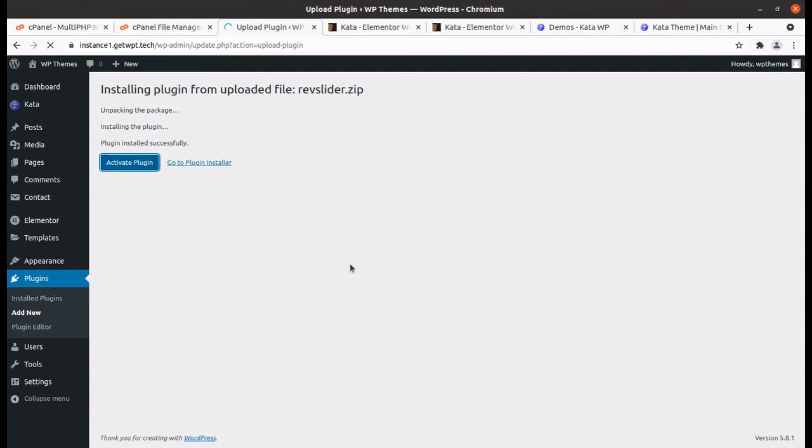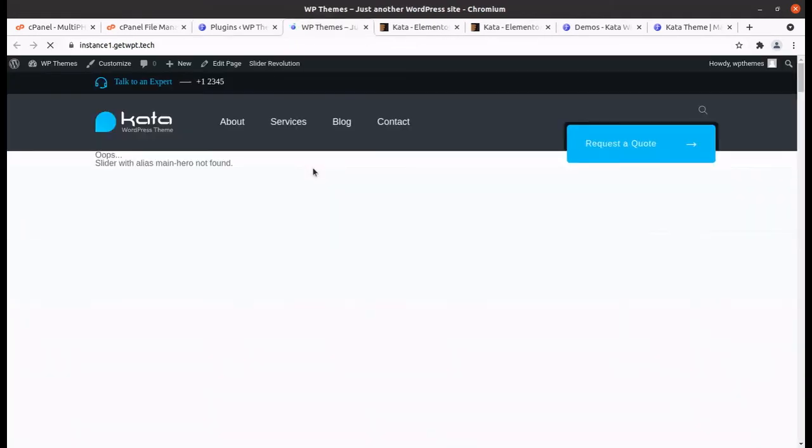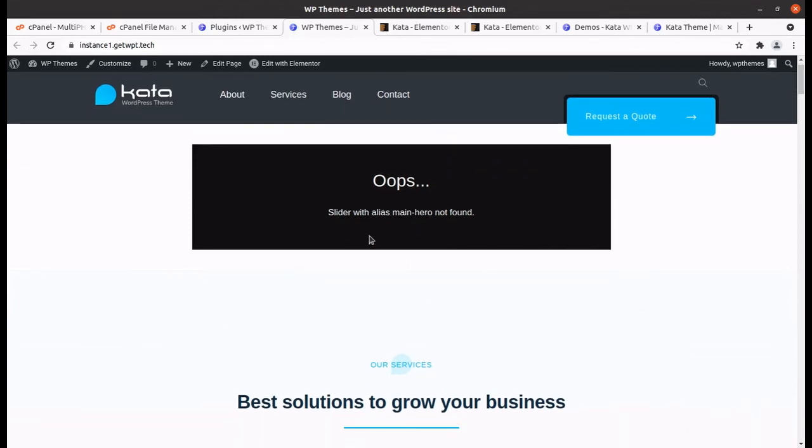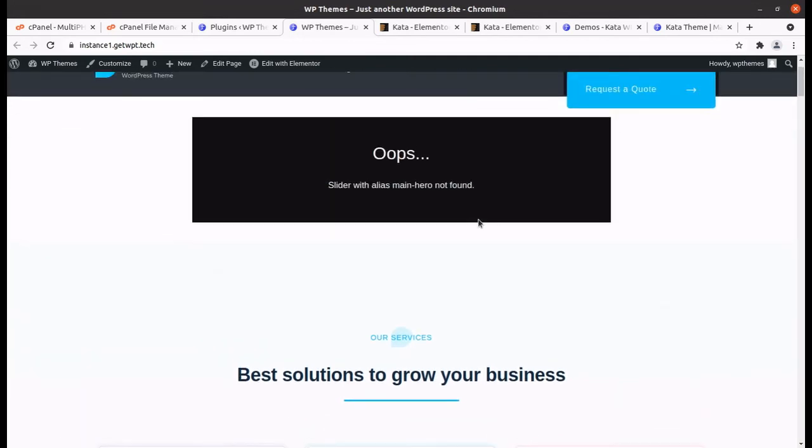And the Revolution slider is being activated. It takes a bit of time, I have seen in my experience. Okay, so we have installed the Revolution slider as well. Now just take a look at the website, whether the slider is coming or not. Okay, so Revolution slider is installed, but demo hero not found. So it means the slider is here, but since we need to put the content on the slider,